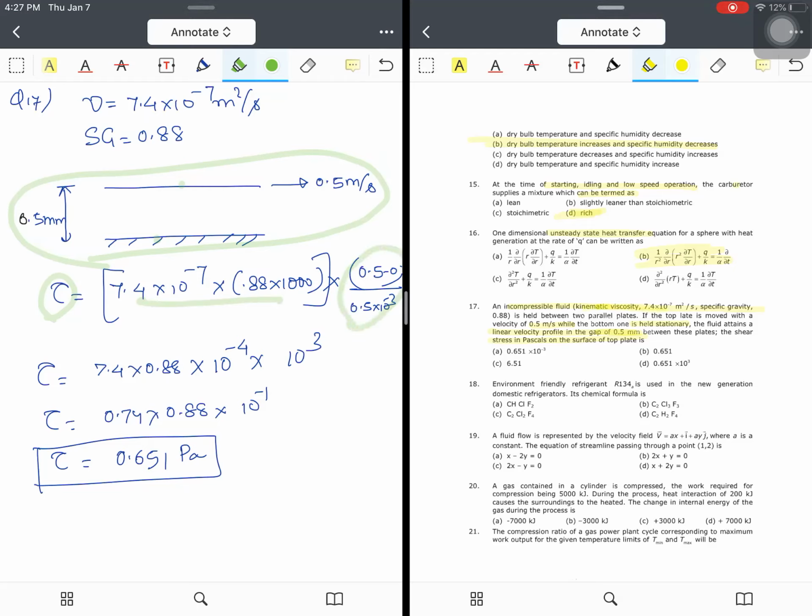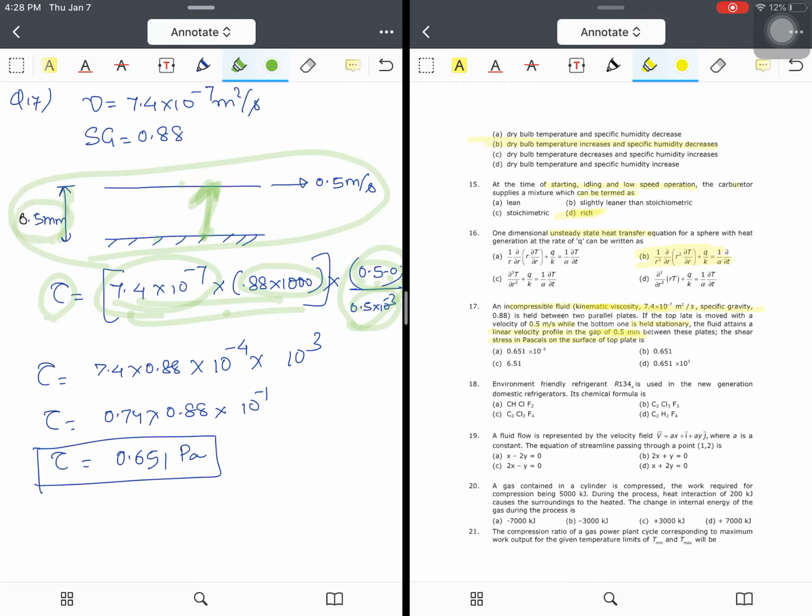Now they have given kinematic viscosity. We know that dynamic viscosity is equal to kinematic viscosity into the density of the material. They have given specific gravity, so when we multiply 1000 into specific gravity, I get the density of that particular fluid. Together with the kinematic viscosity, I get the dynamic viscosity, into du by dy, that is the velocity gradient, the change in velocity with respect to the distance. So it is 0.5 minus 0 divided by 0.55 mm.